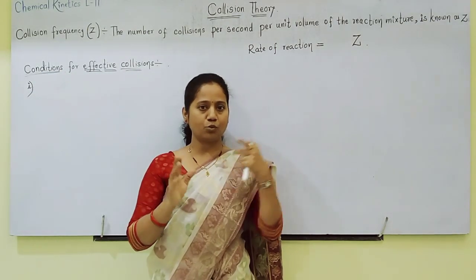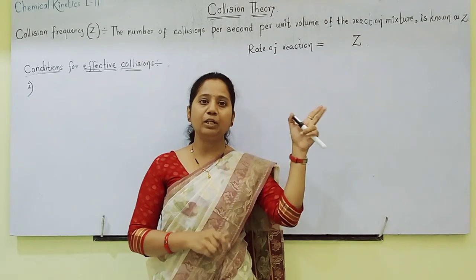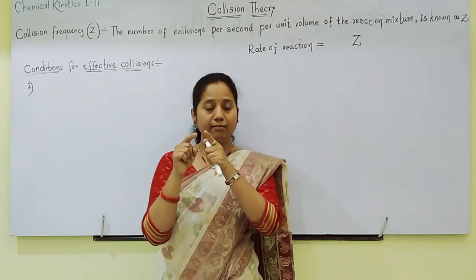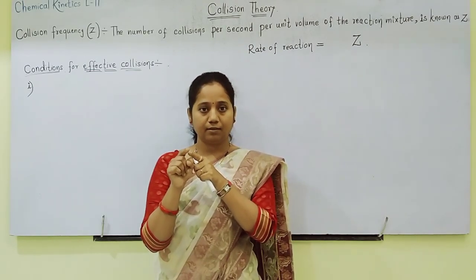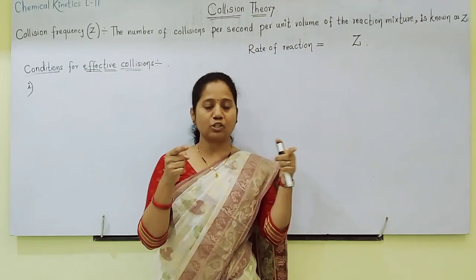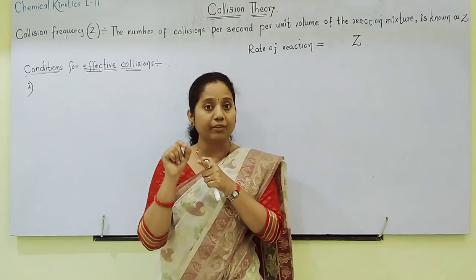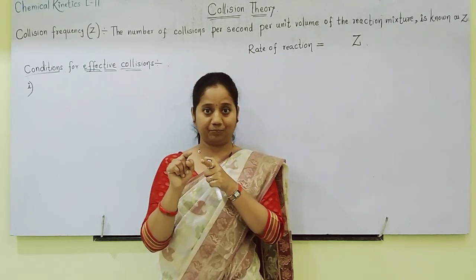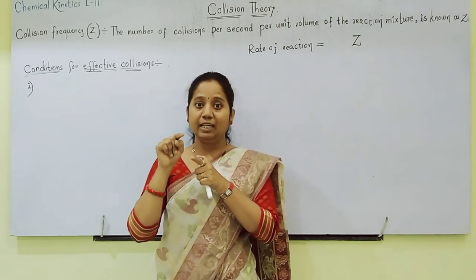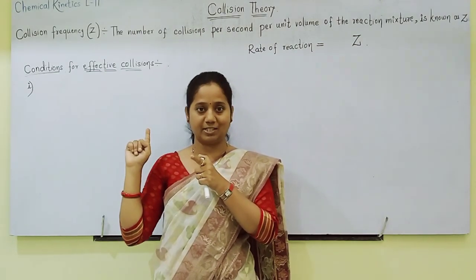I told you that all collisions don't give rise to product. Collisions must be effective, collisions must be fruitful. Then only products will form. The first criteria is, whatever reactants are colliding on each other to give rise to products must possess a minimum amount of energy called threshold energy. If the reactants possess that threshold energy, then only their collisions will be effective collisions, fruitful collisions.